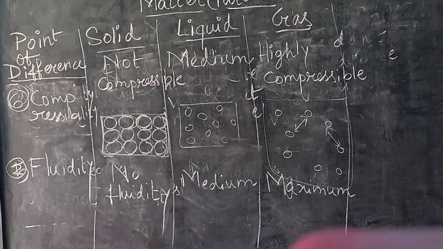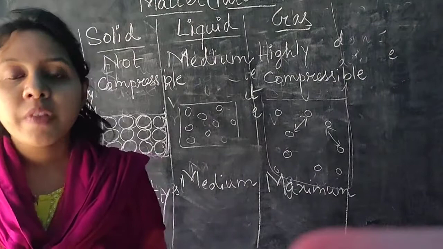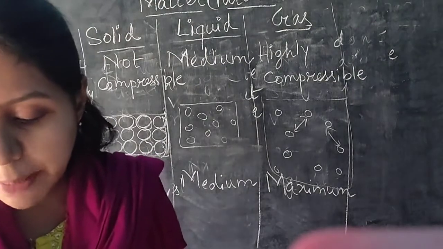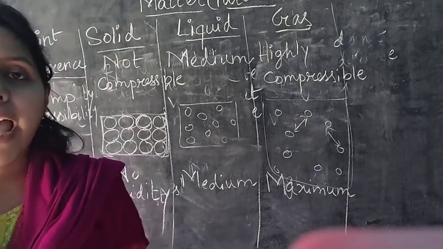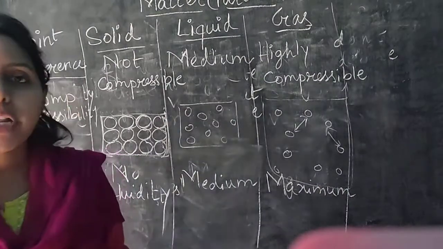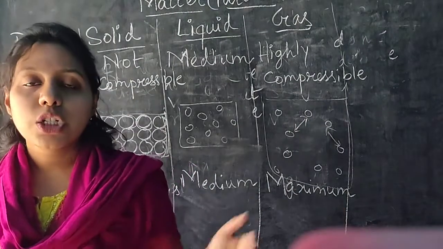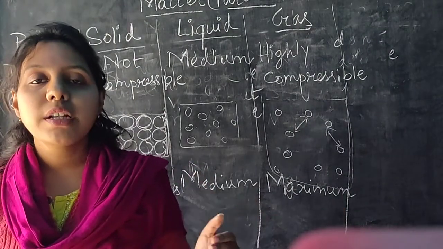Clear? So these are three properties, and next the last property. Okay, already all properties are discussed. So these are different properties of the solids, and the difference between solid, liquid and gas is very important. Okay, the classification of the matter on basis of the arrangement of the particles. So these are the solid, liquid, gas, that is very important. So just go through this video properly, and just copy and read the notes that I